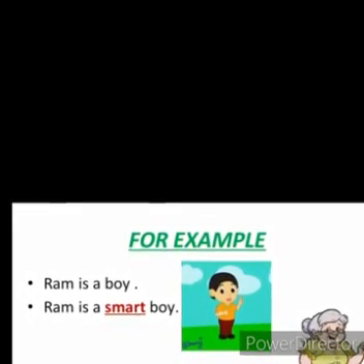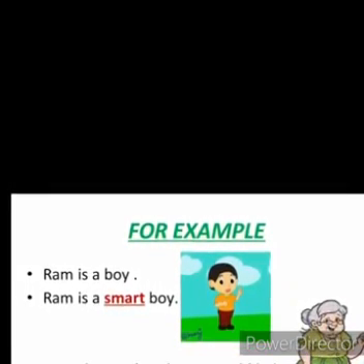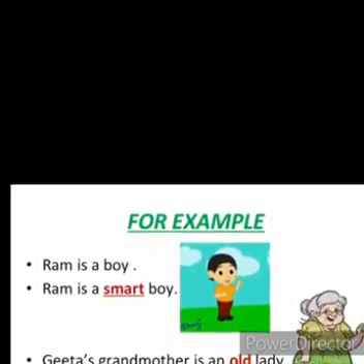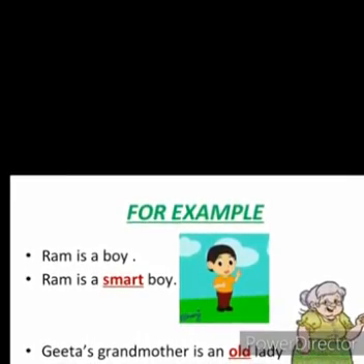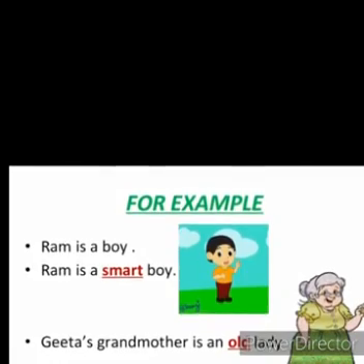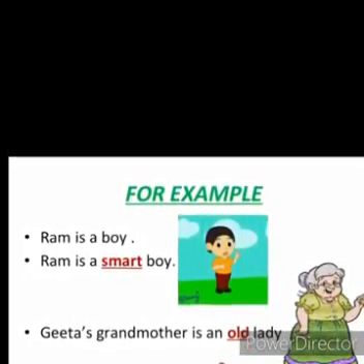I have described Ram, what kind of a boy Ram is. Ram is a smart boy. So over here, smart is an adjective that is describing the quality of a noun, that is Ram.